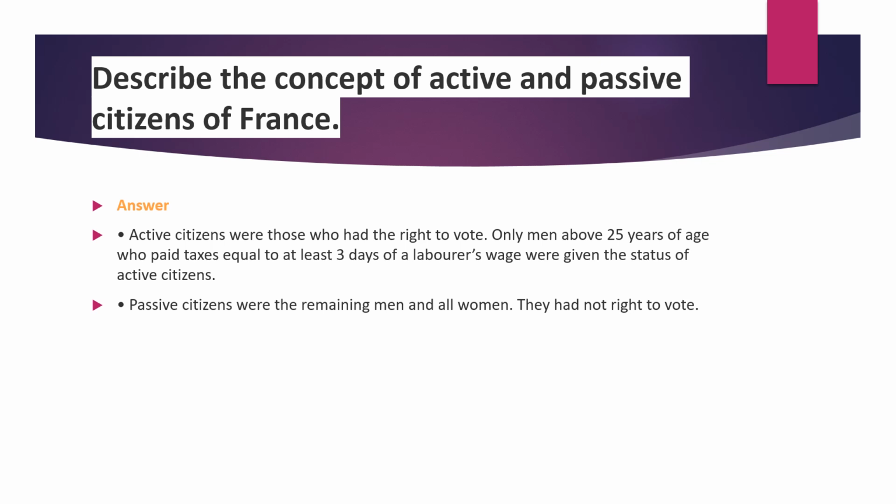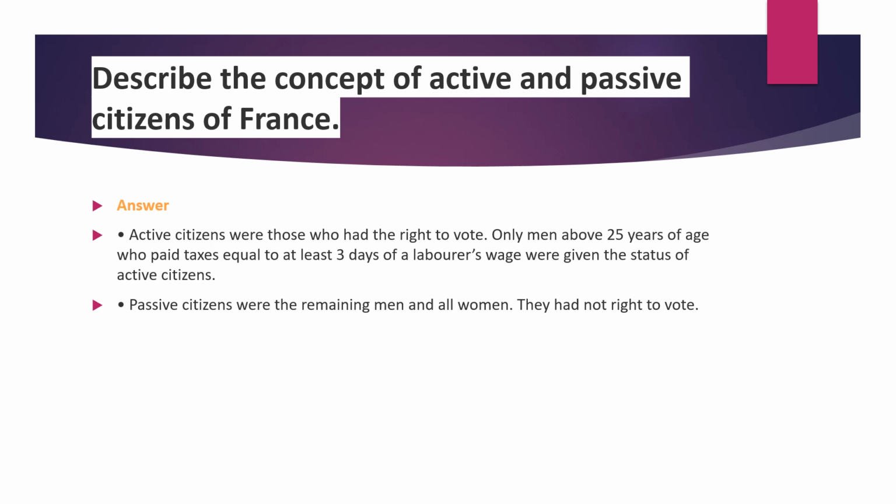Describe the concept of active and passive citizens of France. We already discussed this content. Active citizens means those who are able to pay taxes to the government, especially men alone. Active citizens are those who have voting rights: only men above 25 years who paid taxes equal to at least 3 days of their salary. Only men with this eligibility have voting rights. They are called active citizens.